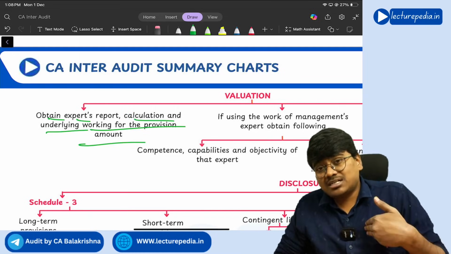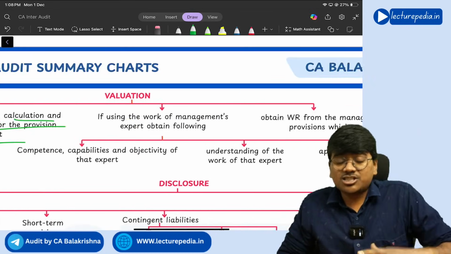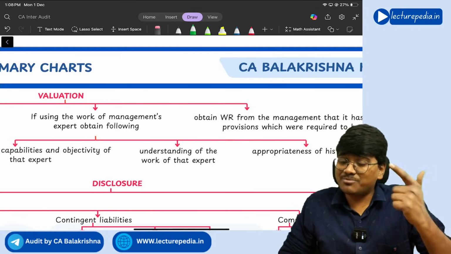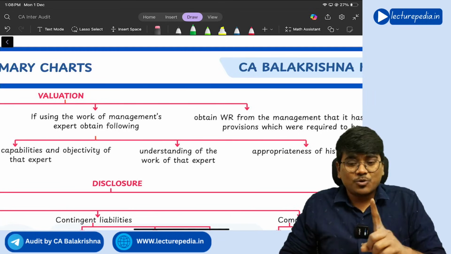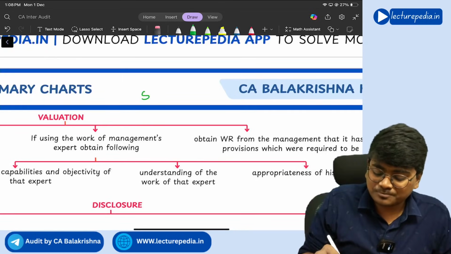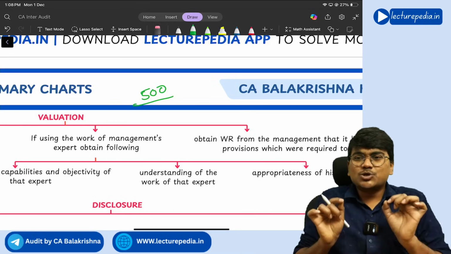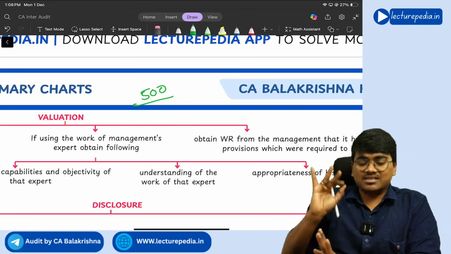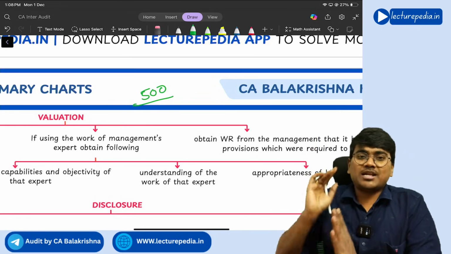If management has used a management's expert and the auditor decides to use the work of the same management's expert, if you remember, we have seen this concept in SA 500, using the work of a management's expert. You can go to SA 500 and see this concept.